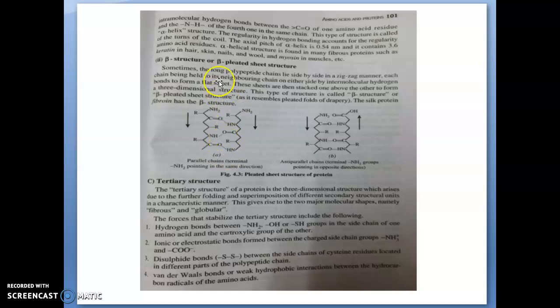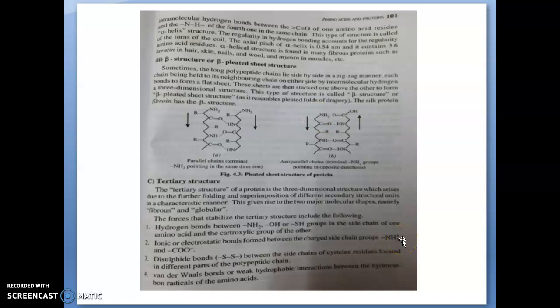Sometimes the polypeptide chains will run as parallel chains, or sometimes anti-parallel. You can see here anti-parallel. So this is the beta pleated structure.